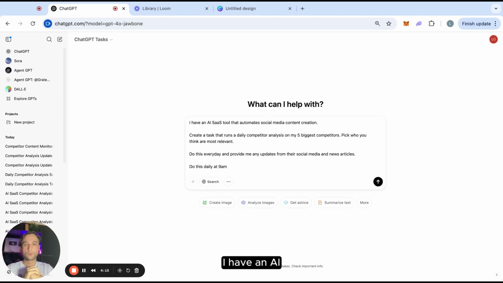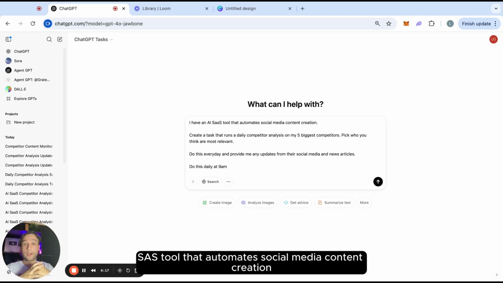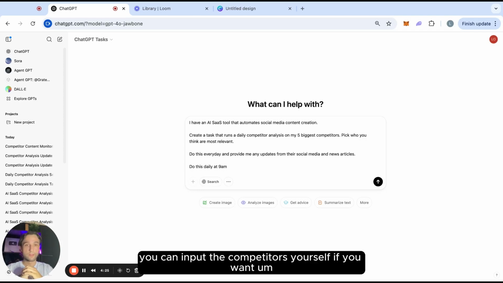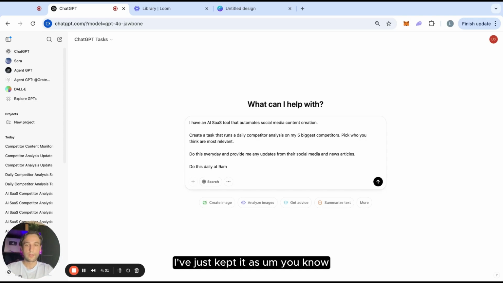I have an AI SaaS tool that automates social media content creation. Create a task that runs a daily competitor analysis on my 5 biggest competitors. Pick who you think are most relevant. You can input the competitors yourself if you want, but for the sake of the example here, I've just kept it as, let ChatGPT pick it. Do this every day and provide me any updates from their social media sites and news articles.